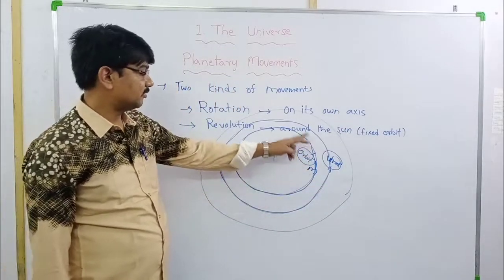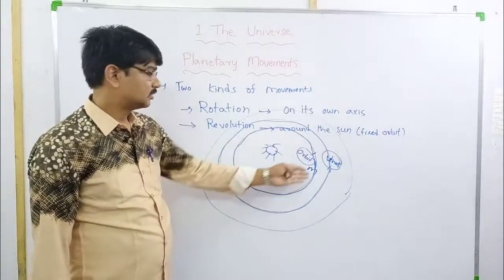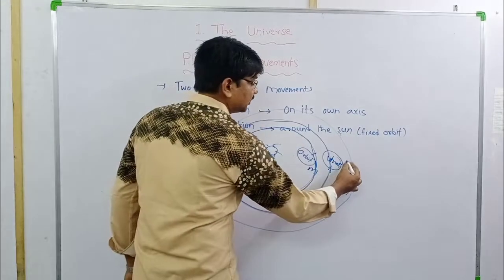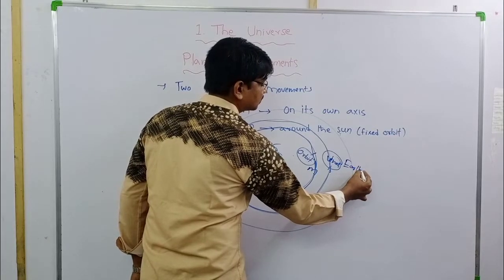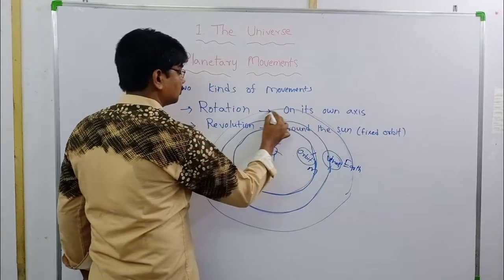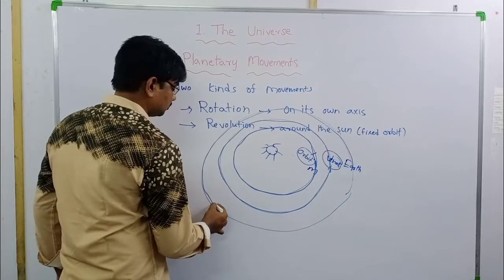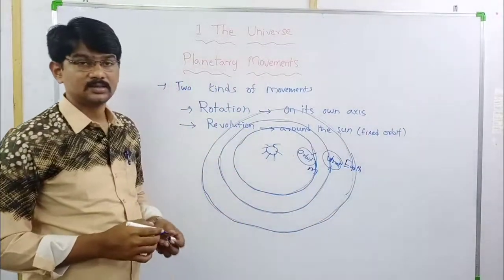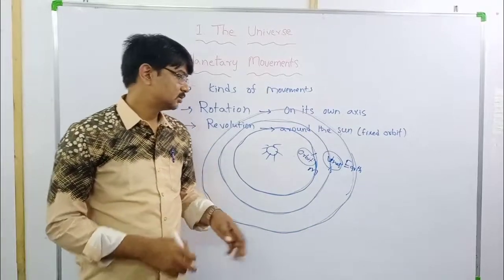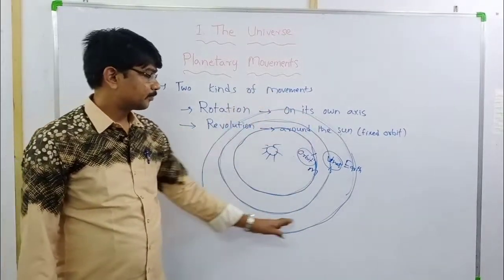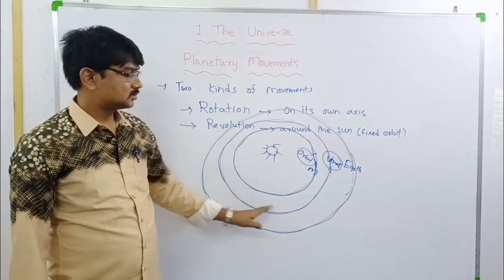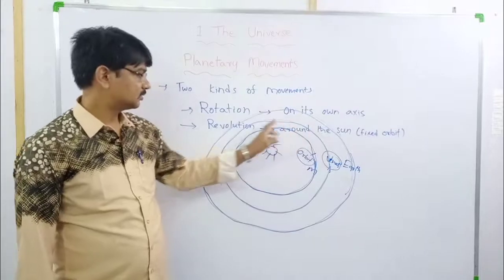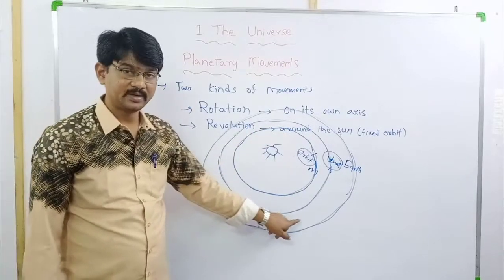This imaginary way, like a road, right? This way is called orbit. Third nearest planet to the sun, Earth, is rotating and moving around the sun in this fixed way. It is called orbit. The way on which a planet is moving around the sun is called orbit.